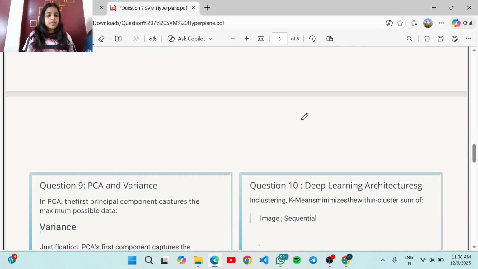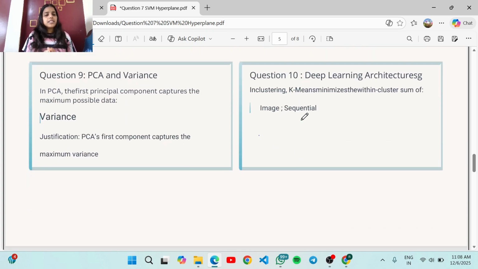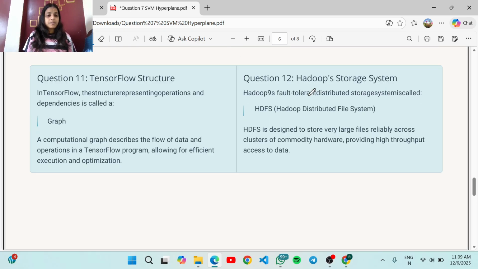Now move to the next question, which is from PCA and variance. In PCA, the first principal component captures the maximum possible data variance. Now move to the next question. The 10th question is from deep learning. CNN handles images and RNN handles sequential data.